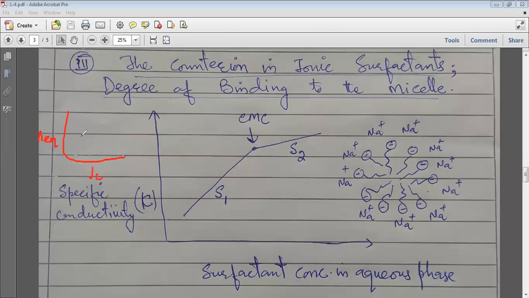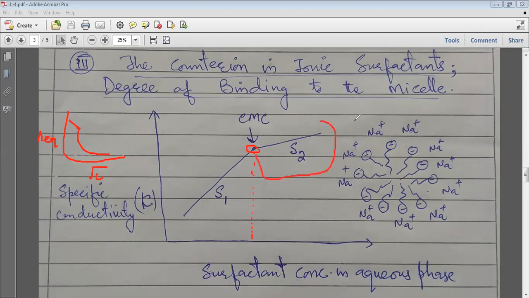The usual pattern for strong electrolytes is a gradual decrease. But in the case of surface active agents, an abrupt decrease in the slope occurs, so this type of graph is obtained. This point represents the CMC. When you extrapolate this point to the x-axis, you get the minimum concentration at which the slope changes; from this point the micelles begin to form.